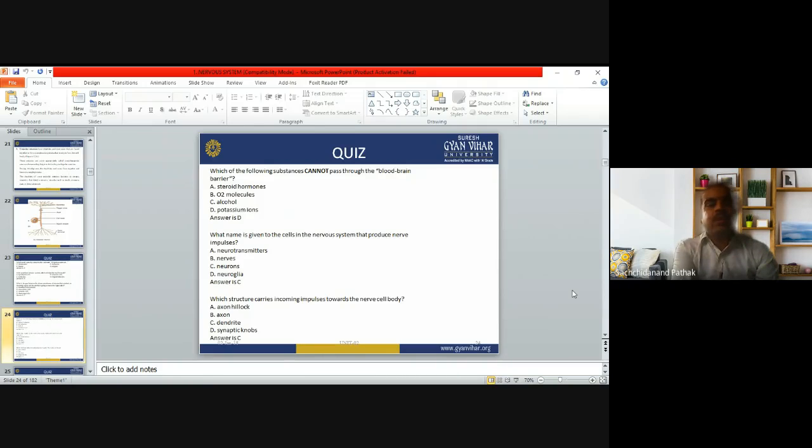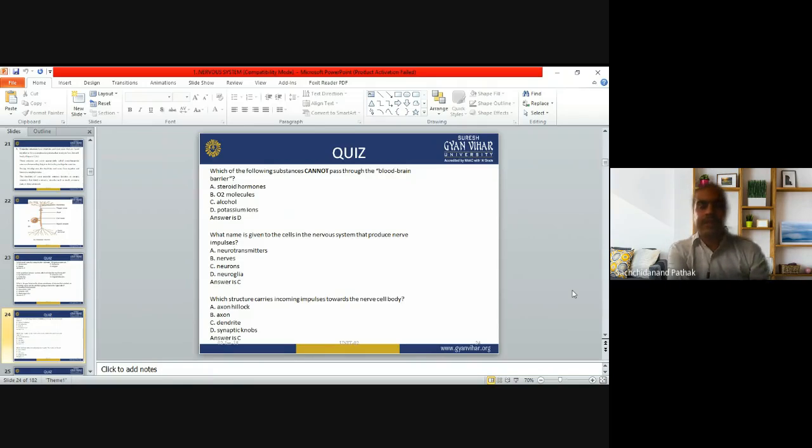Next question: what name is given to the cells in the nervous system that produce nerve impulses? Which type of cell is there in the nervous system that produces nerve impulses? Neurotransmitter is there. Neurotransmitter just transmits the signals towards the neurons. We are talking about the nervous system, nerve tissue. Neurons or neuroglia? Answer C, neurons. Neurons are the cells in the nervous system that produce the nerve impulse.